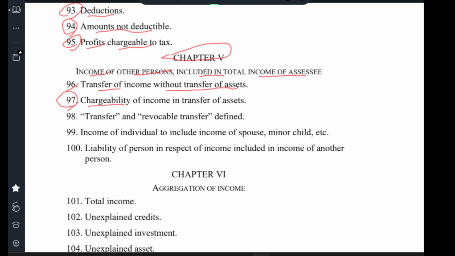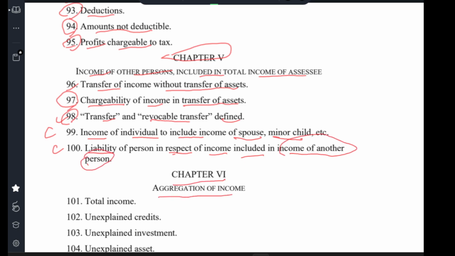Clause 97, chargeability of income in transfer of asset. Clause 98, transfer and revocable transfer defined. Clause 99, income of individual to include income of spouse and income of minor children. Clause 100, liability of a person in respect of income included in income of another person. Chapter 6 Aggregation of Income.